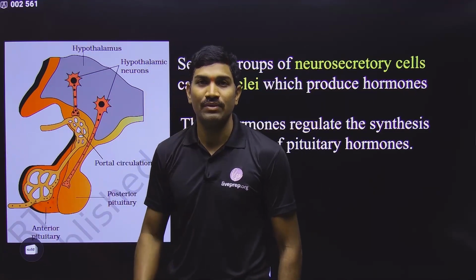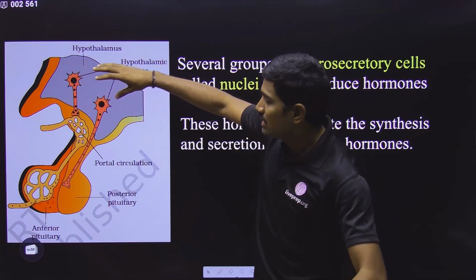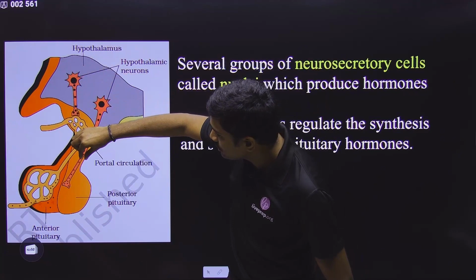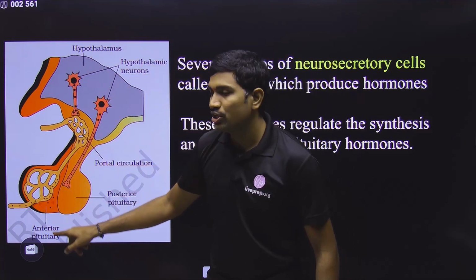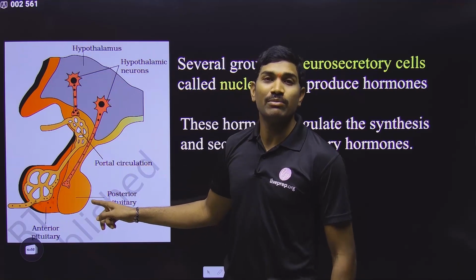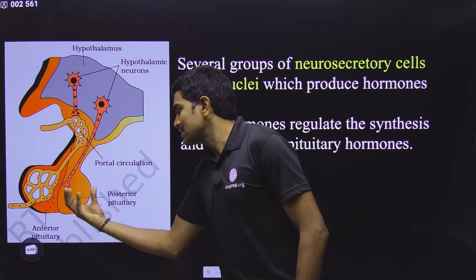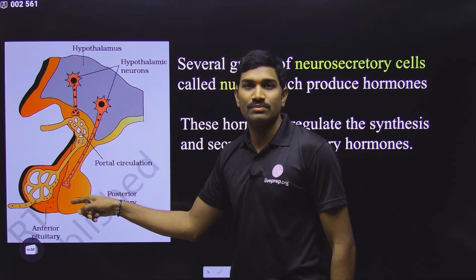This is one part. What is the second part? Some neurosecretory cells originally belong to the hypothalamus, but the axons of these neurosecretory cells extend into the posterior pituitary or neurohypophysis. Understood or not? Why is it called the neurohypophysis? Because it has the axons of the neurons of the hypothalamus. Yes or no?